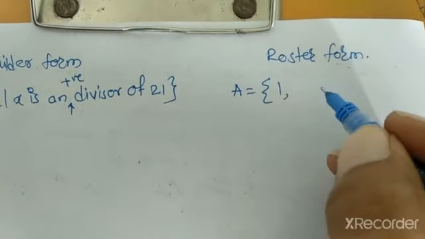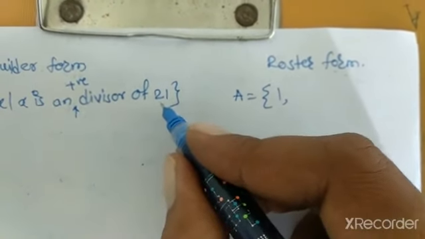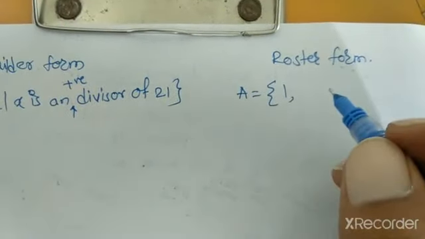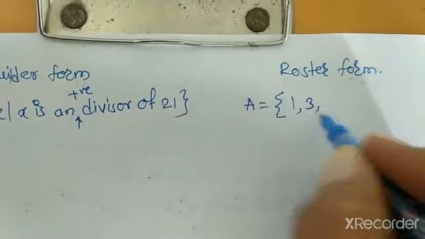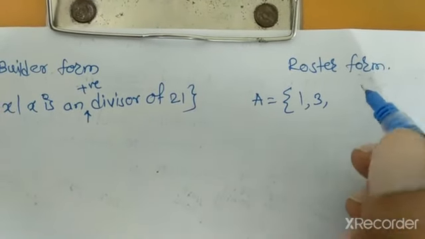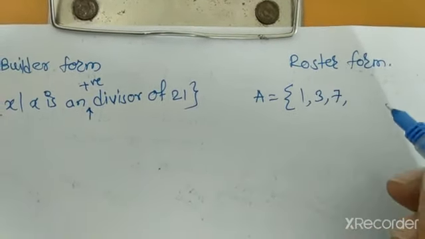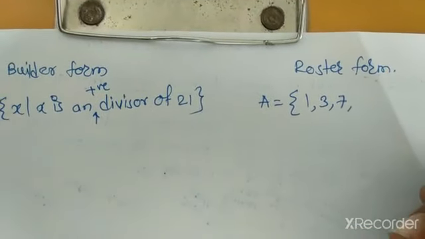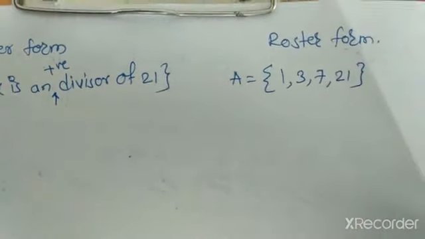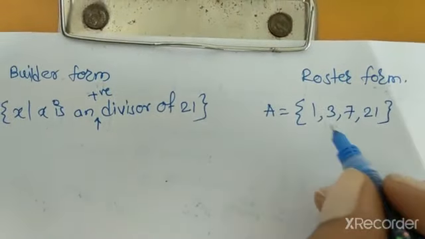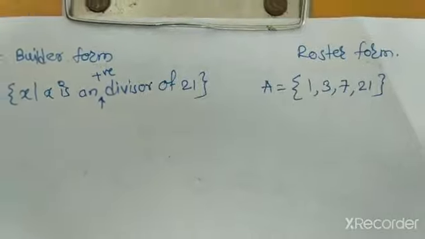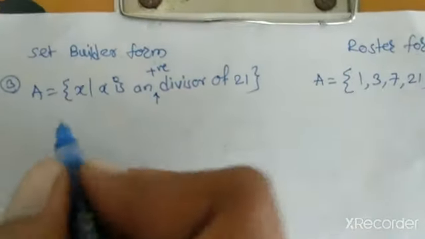1 is a divisor of 21. Is 21 divisible by 2? It is not. Next 3. Next 4 is not possible. 5 is not possible. 6 is not possible. Next it will be 7, and lastly it will be 21. So all divisors of 21 are 1, 3, 7 and 21, where 21 itself is a divisor of itself.